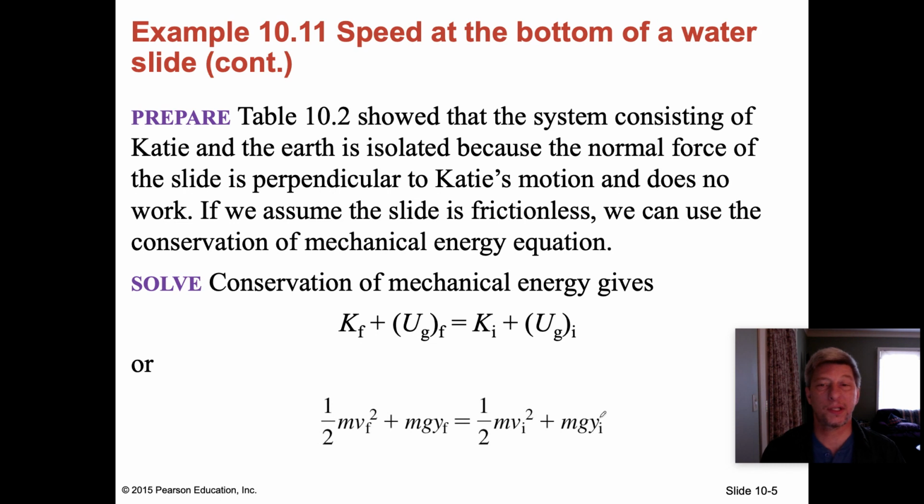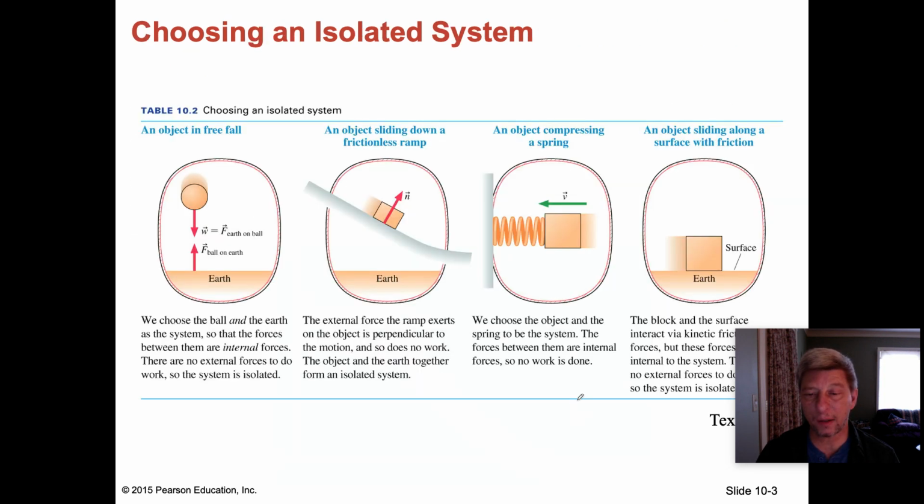The table showed that the system consisting of Katie and the Earth is isolated because the normal force of the slide is perpendicular to Katie's motion and does no work. Because the normal force is up and down, opposite of gravity, but she's moving toward the right. So if we assume that the slide is frictionless, we can use the law of conservation of mechanical energy. And so the final kinetic plus the final gravitational potential is equal to the initial kinetic plus the initial potential. Now, we know that the final,